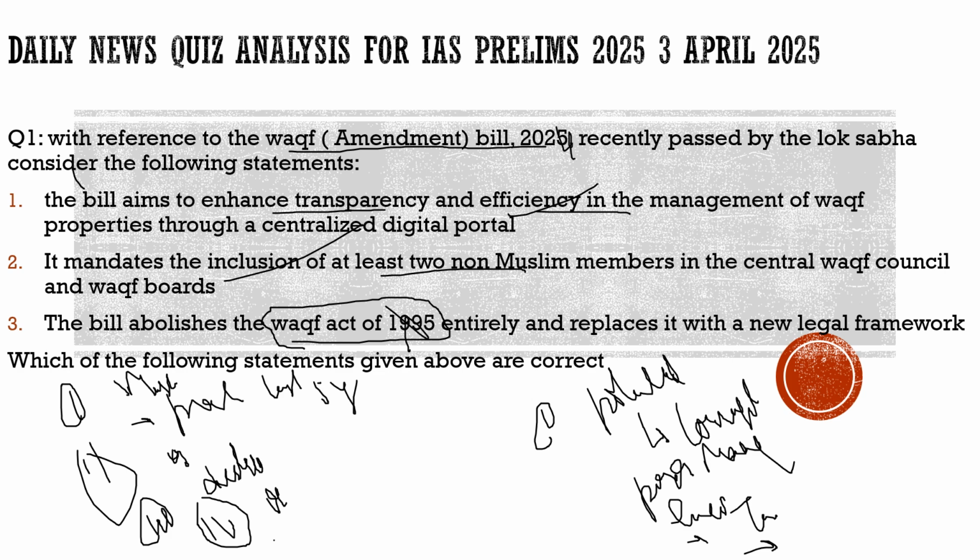For example, the amendment with respect to introducing two non-Muslim members in the Waqf Council has raised eyebrows. And it is not only the Waqf board, there are various such boards for other religions too. For example, there is the Sikh Gurdwara Act 1925, under which there is least intervention from the different religions. It is only kept for the Sikhs, but it raises the question why.